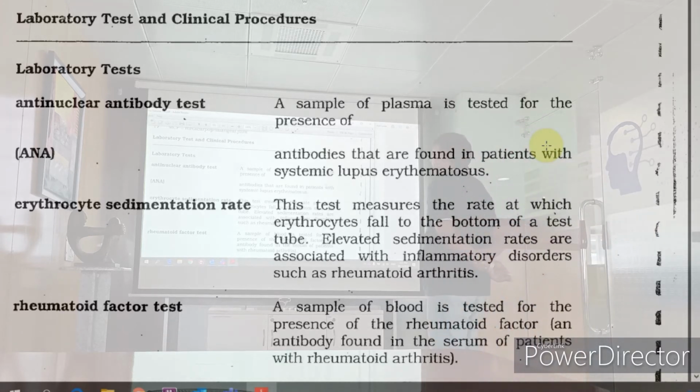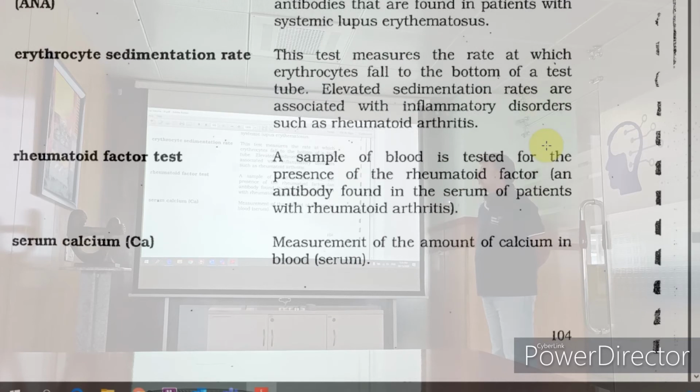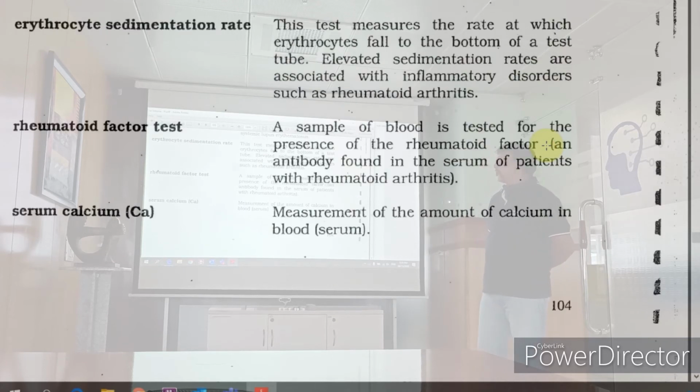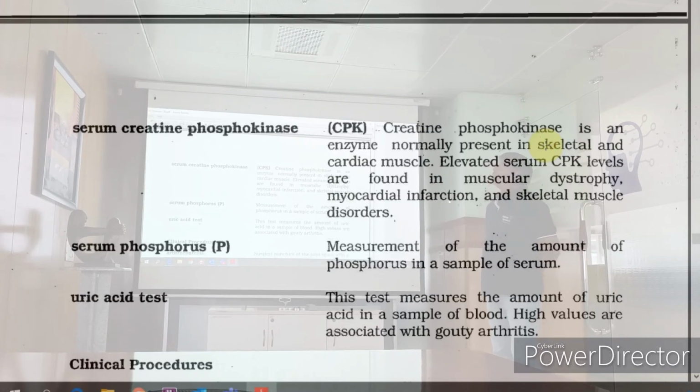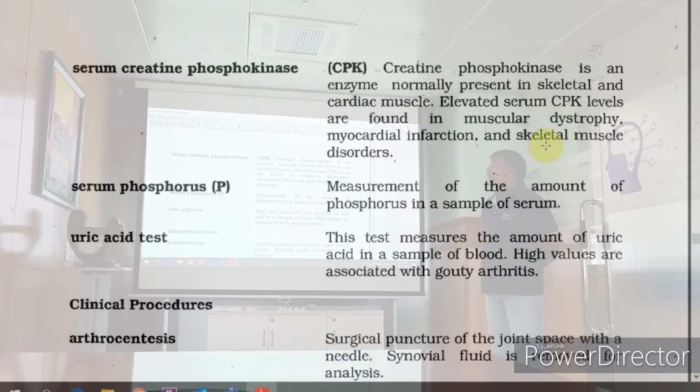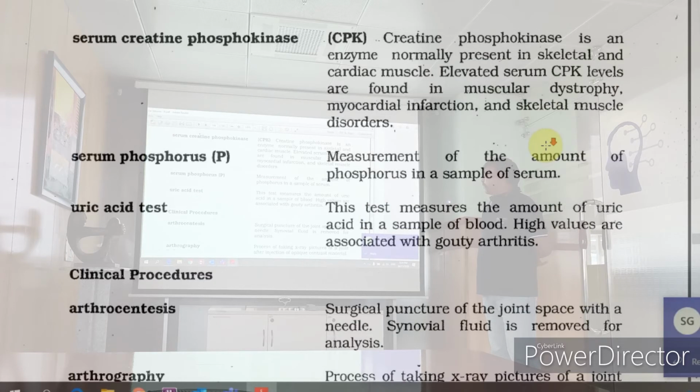Usually in inflammation, that is your ESR, erythrocyte sedimentation rate. RH factor, rheumatoid factor for rheumatism; calcium for any disorders is asked. There is one more, called a bone density test. CPK enzymes, I told you in case of myocardial infarction, this is produced. Serum phosphorus, P.